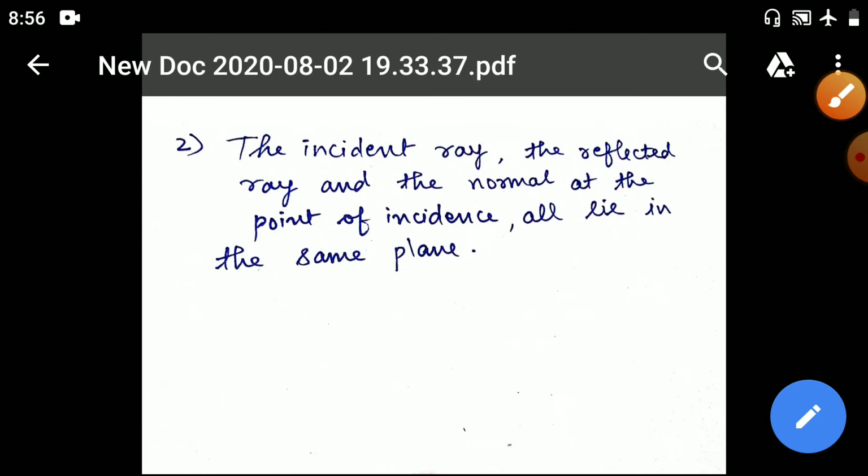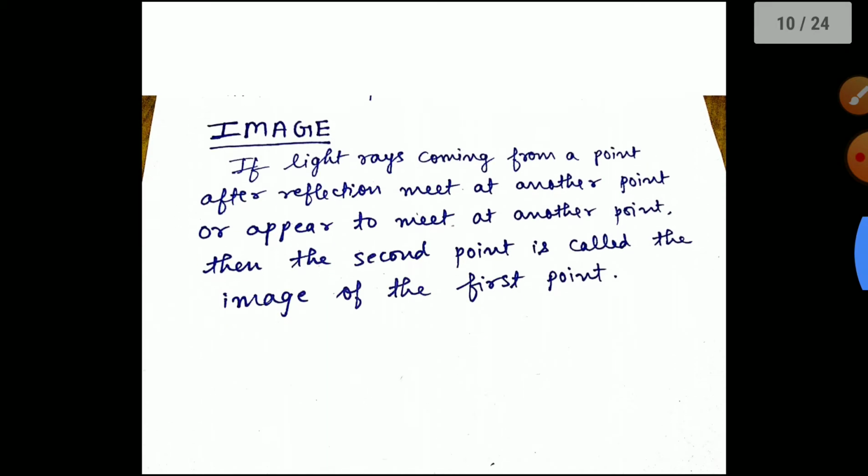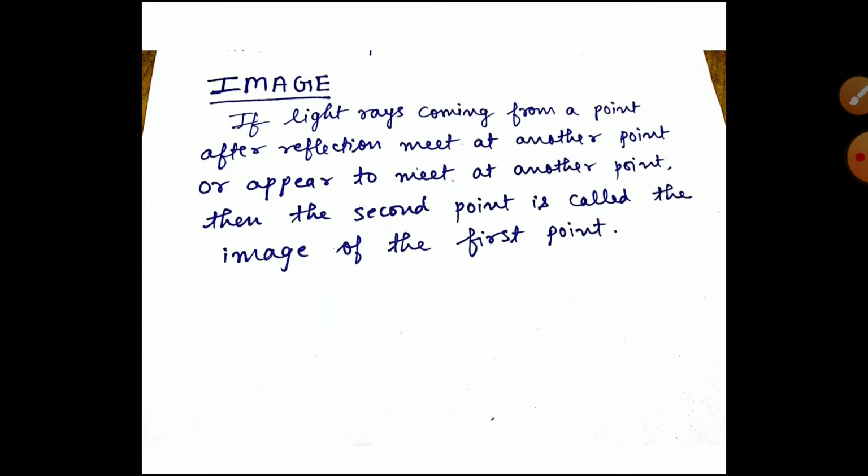The incident ray, the reflected ray, and the normal at the point of incidence all lie in the same plane. Now we will talk about the image. What do you mean by the image? If light rays coming from a point, after reflection, meet at another point.